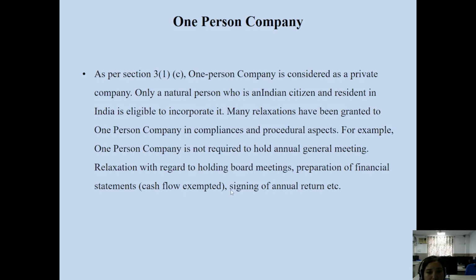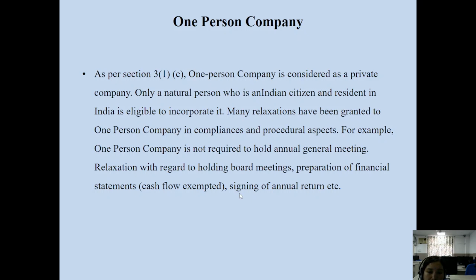But you have to prepare the financial statement, whether it is the trading profit or loss account, balance sheet, other accounting ratios, annexures to the financial statements, and annual returns you have to file. Cash flow statement, fund flow statement, you have to prepare as per the accounting standards issued by the ICAI, accounting standard 3. So you have to follow the basic generally accepted accounting principles.